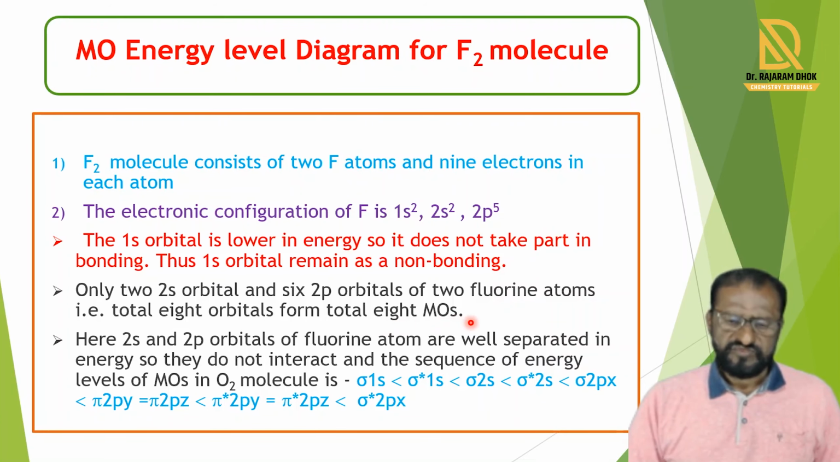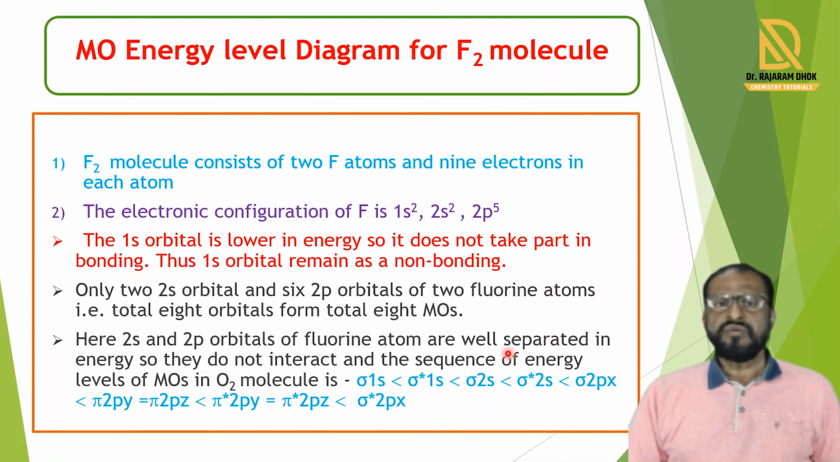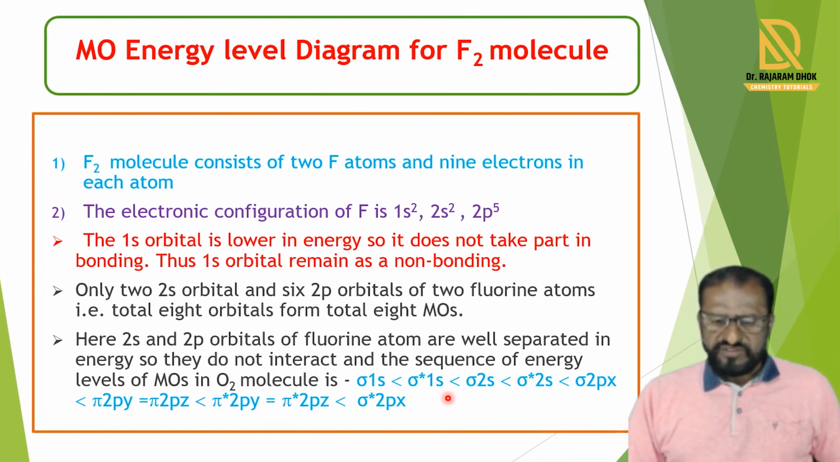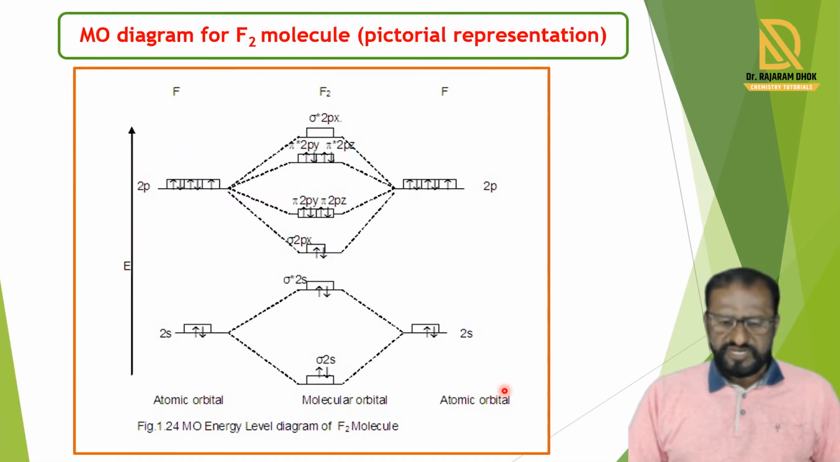molecular orbitals. In the fluorine molecule, the 2s and 2p orbitals are well separated in energy, so they do not interact with each other, and the energy sequence of molecular orbitals is written: sigma 1s, sigma star 1s, sigma 2s, sigma star 2s, sigma 2px, pi 2py, pi 2pz, pi star 2py, pi star 2pz, and sigma star 2px. This is the MO diagram for the F2 molecule.